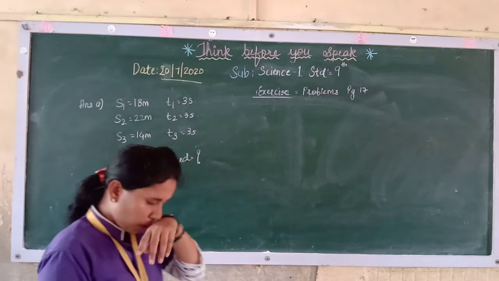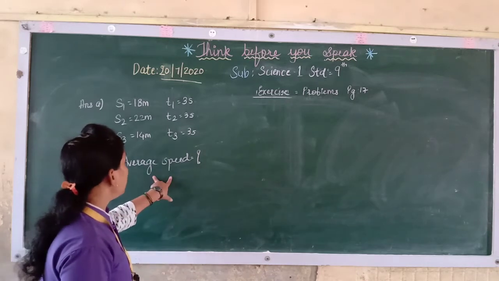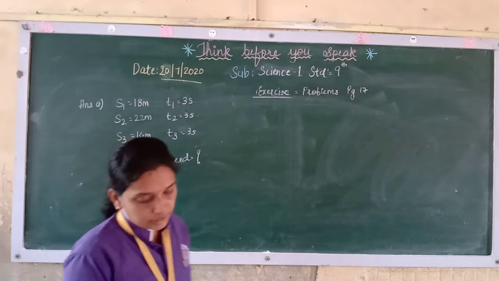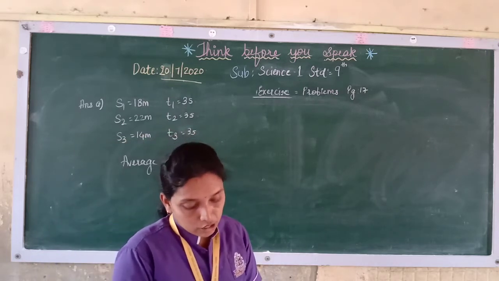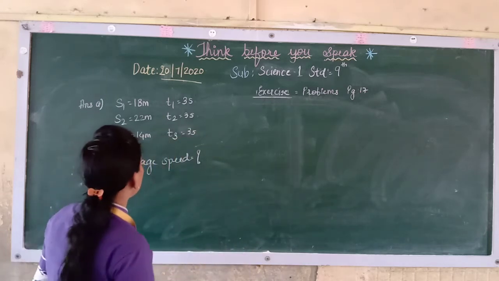Now speed is distance upon time. So average speed will be the total distance covered upon the total time taken, or the total distance travelled upon the total time taken. So here you will have to add all these.